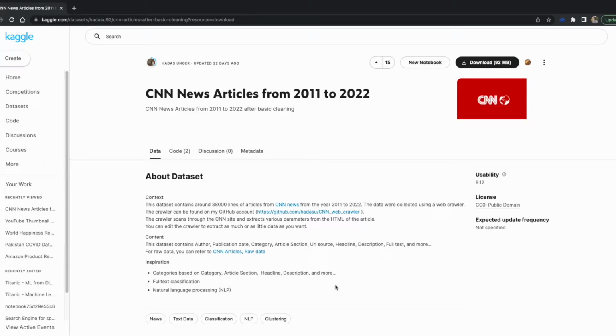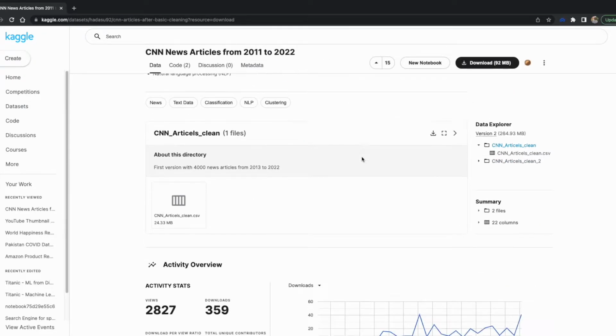We are going to start a series. In this one, what we will basically do is use this dataset from Kaggle, the CNN news articles from 2011 to 2022, and we are trying to do some machine learning work on that particular dataset.